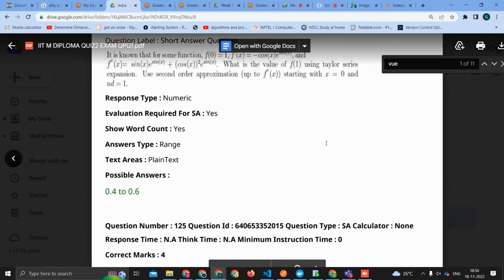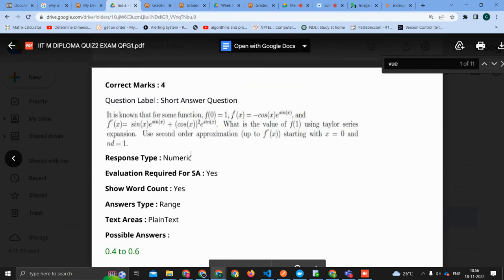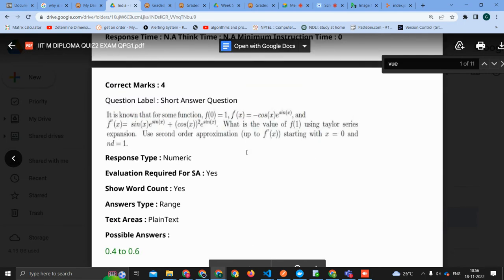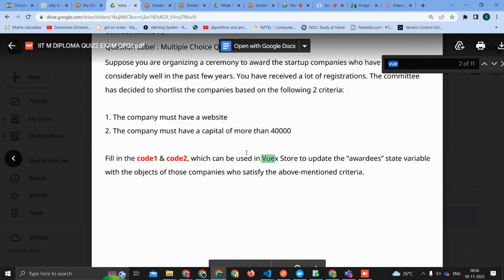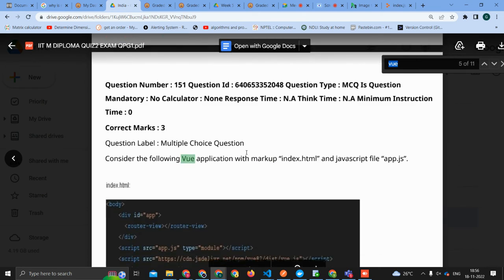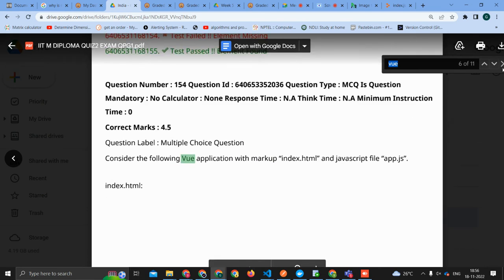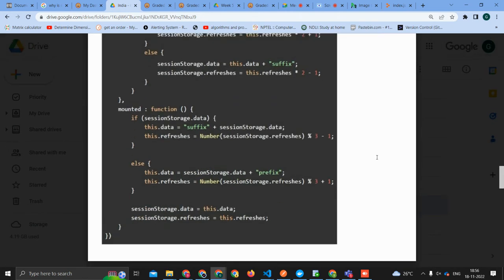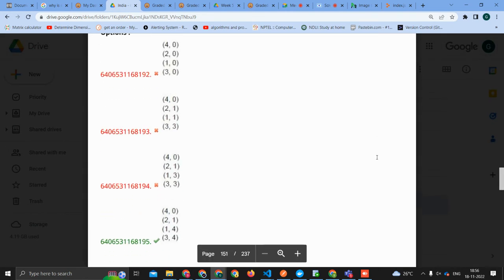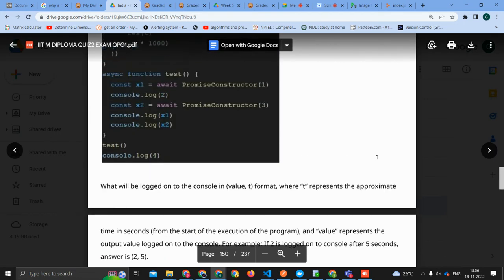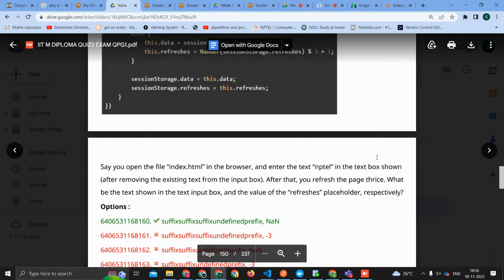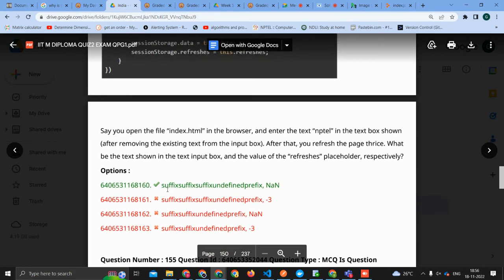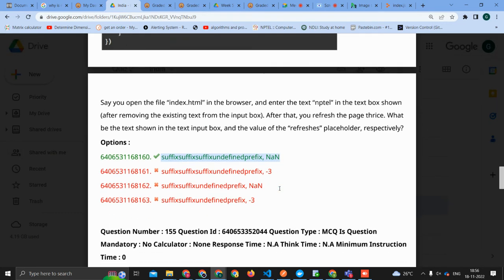Oh my god, will it take time to load? Oh my god, what is this? Do we have these kind of questions? Oh, gone to some wrong place. I remember seeing this. No, Taylor series is not there. MLT, somewhere, yes. It gave me shivering. I thought I'll just not go for the exam maybe if we have Taylor series.